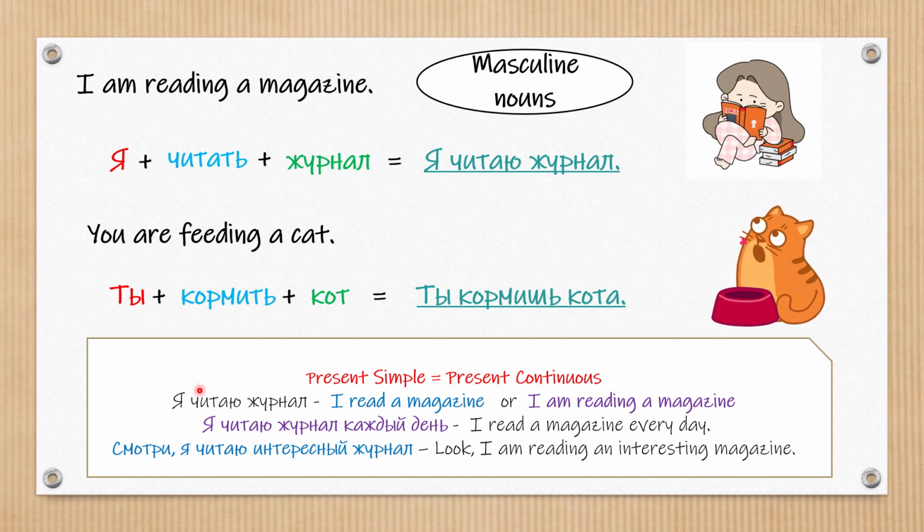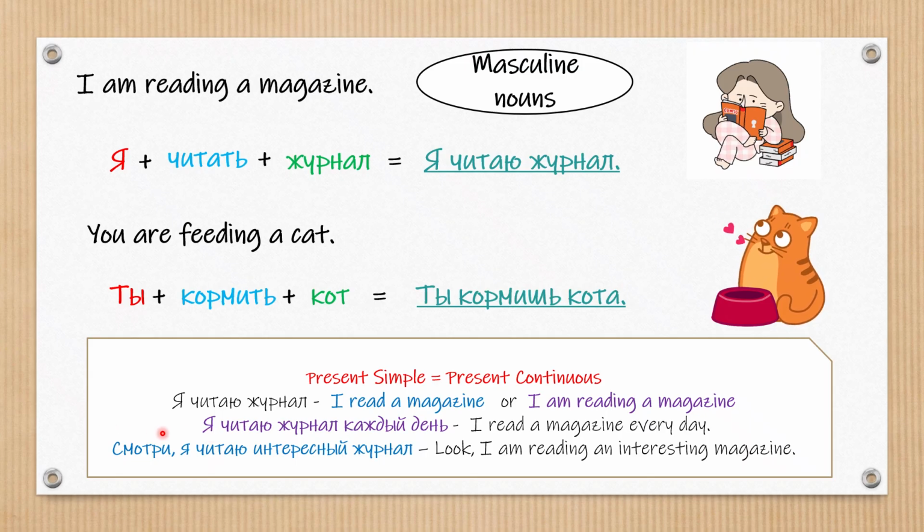Remember, Russian does not have the same distinction between present simple and present continuous tenses that English has. Instead, Russian has one present tense that covers both meanings. Context, adverbs, or the verb's inherent meaning tell you whether it's a habitual or an ongoing action. So, for example, Я читаю журнал can be translated as I read a magazine or I am reading a magazine. We can consider whether it is present continuous or present simple based on the context of a given sentence.